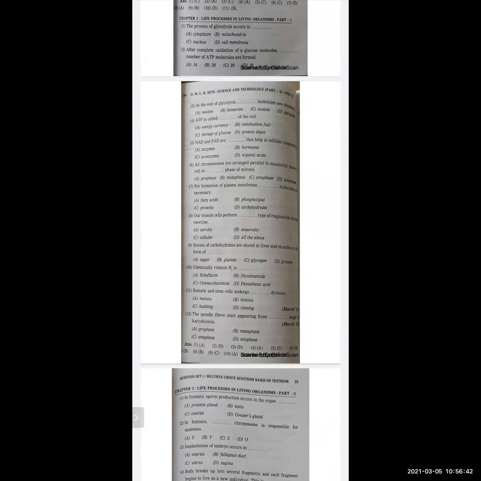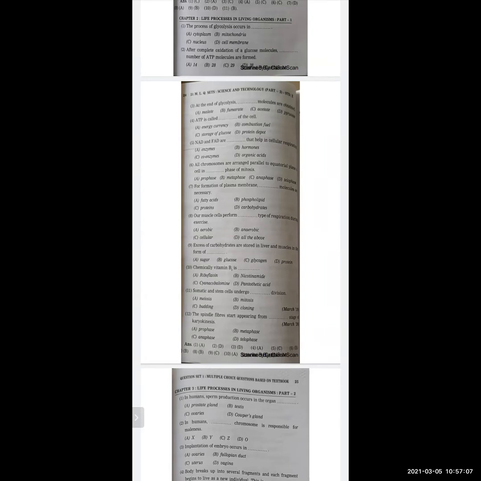And the correct option is energy currency. Next question. NAD and FAD are dash that help in cellular respiration. The options are enzymes, hormones, coenzymes, organic acids. And the correct option is coenzymes.